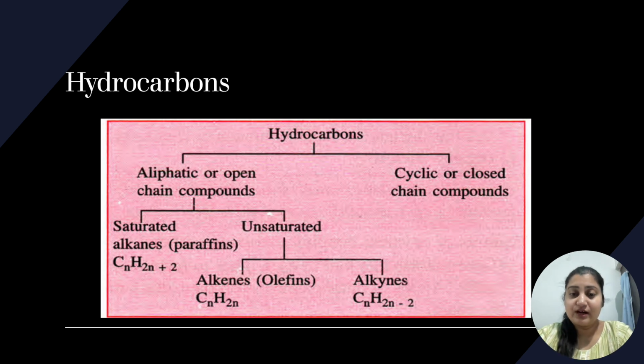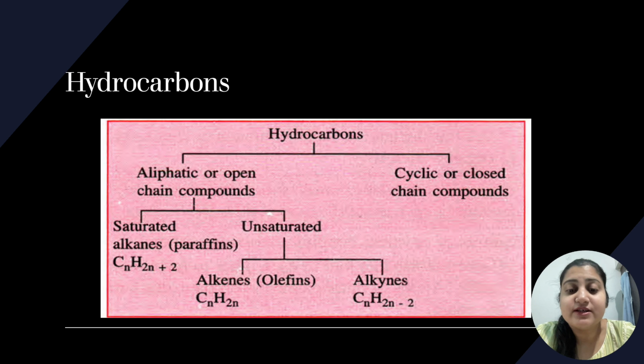Now, what are hydrocarbons? Like I already told you, alkanes, alkenes, alkynes. But we'll understand the types of hydrocarbons and what is their specialty. Hydrocarbons can be divided into two parts: aliphatic or open chain compounds, and cyclic or closed chain compounds. We are not going to study cyclic or closed chain compounds at present. We'll first understand the aliphatic or open chain compounds. In open chain compounds, there are saturated and unsaturated compounds. In the saturated, alkanes are present. You must remember that the alkanes molecular formula is CnH2n+2.